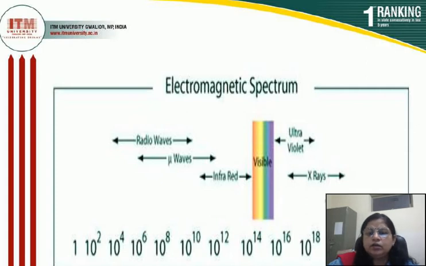This is the picture of the electromagnetic spectrum, or we can say that all electromagnetic radiations form a spectrum which consists of X-rays, ultraviolet, visible, infrared, microwave, where mu is the sign of the microwaves, and the radio waves. The frequencies are 1, 10 to the power 2, 10 to the power 4, 10 to the power 6, 8, 10, 12, 14, 16 and 18. So, these are the frequencies of the electromagnetic radiations and they form the spectrum. This spectrum is known as the electromagnetic spectrum.